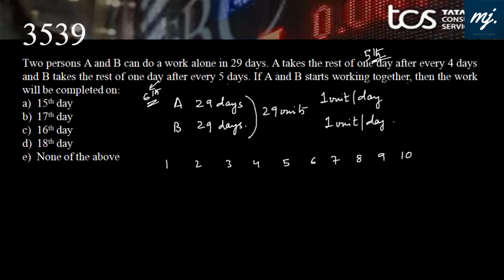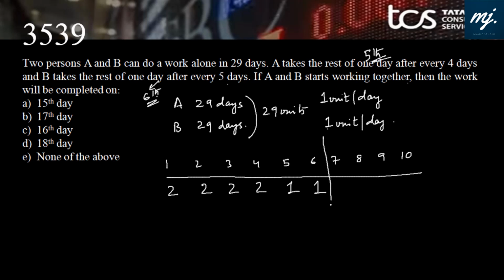So on day 1, number of units produced are 2, then 2, then 2, then 2. On the 5th day, only B is working, that means number of units produced are 1. On the 6th day, only A is working, number of units produced are 1. That means by the end of 6 days, 10 units are completed. By the end of the 12th day, 20 units are completed.